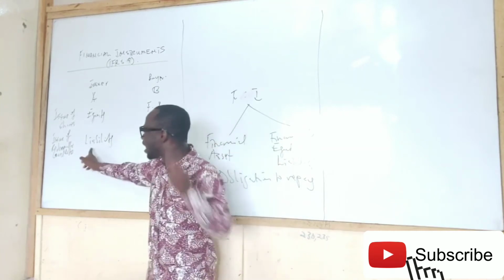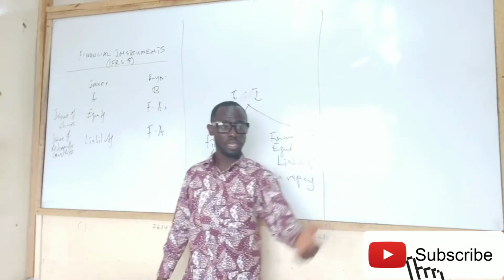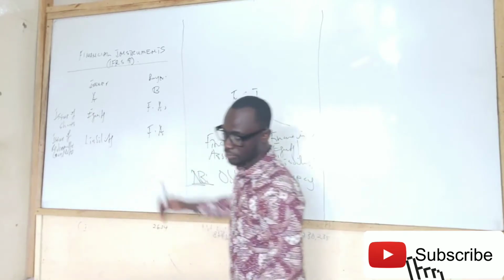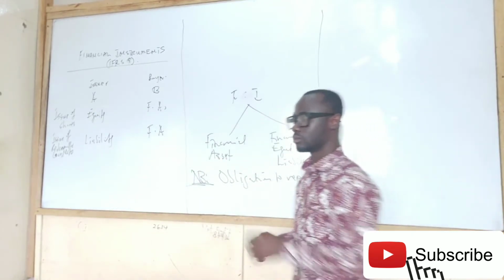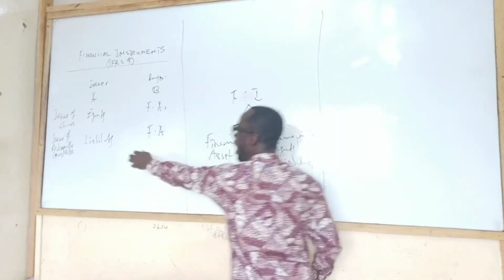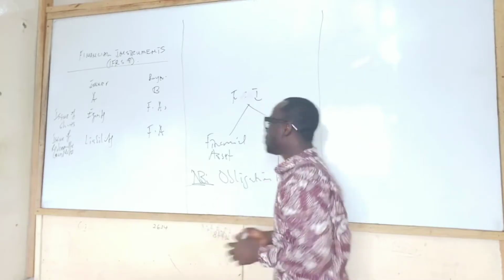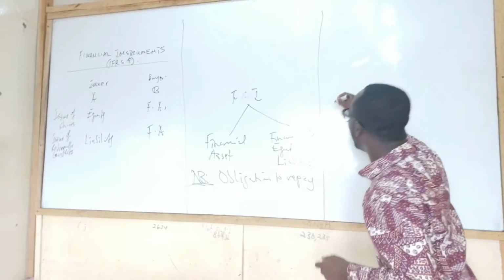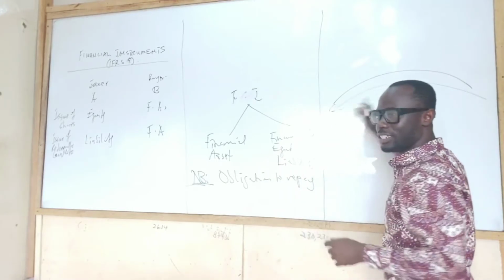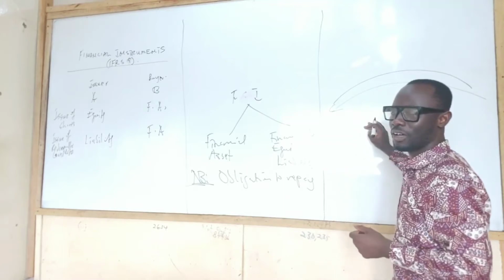Since you are a creditor and it is a redeemable loan note, I am supposed to pay you back. That is why it is a liability. Redeemable loan note means that the loan note you've issued, at the end of the day, you will pay me back the money I've given you. That is what it means by redeemable. Are you getting the picture?